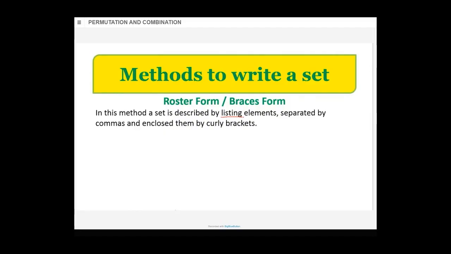Set can be listed or set can be described. Roster form says you have to list the elements separated by commas and enclose them within curly brackets. While writing a set in roster form, an element is generally not repeated. Though it is said generally, normally not repeated. We don't have repetition. Why is it said generally? We'll discuss that. Very exceptional cases are there where you may have repetition. Normally you don't have repetition.